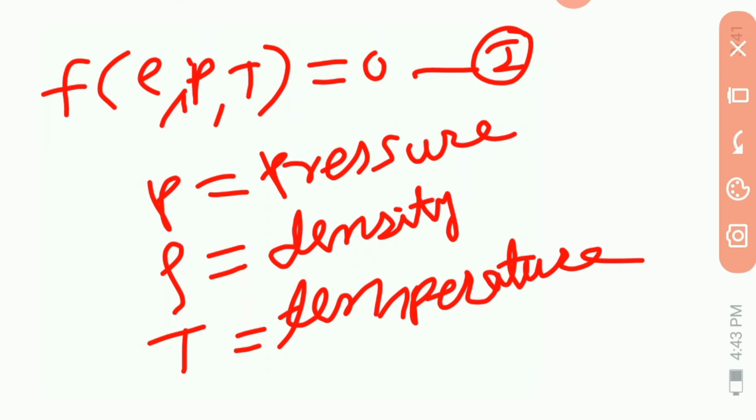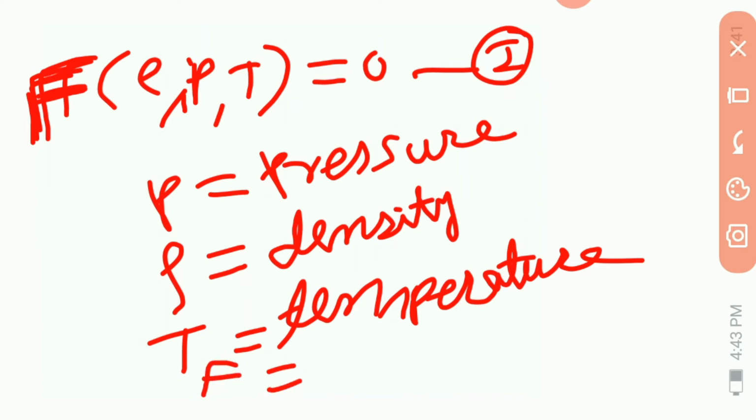And this F is capital F, not small. F of rho, p, t. And so what is this F?